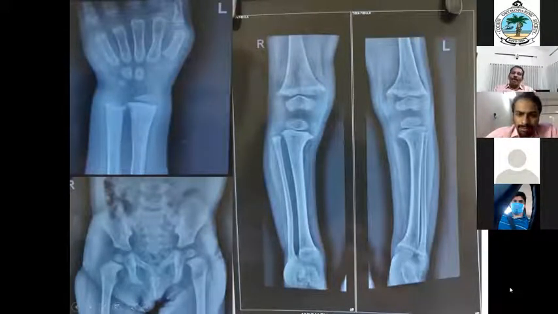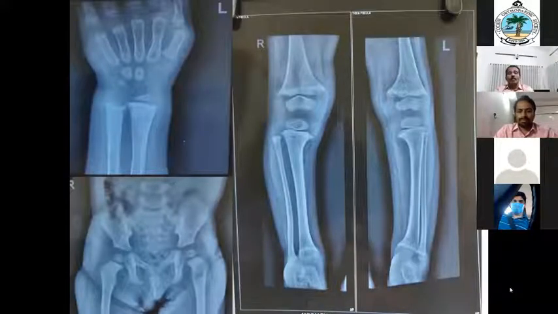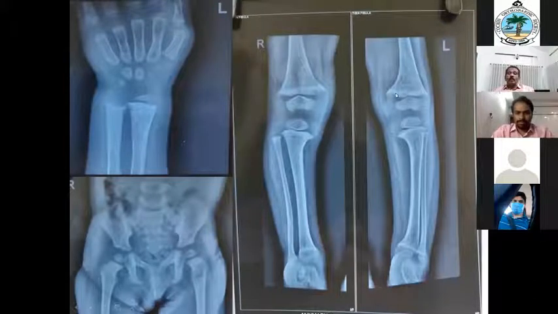Sir, in the X-ray of both knees with the ankle joint, I'm able to see a splaying of the metaphysis. Where, which joint are you saying? Sir, the knee joint. Knee joint, yes. Distal femur, and at the proximal tibial side, and with the widening of the growth plate. Yes, this cursor you can see.